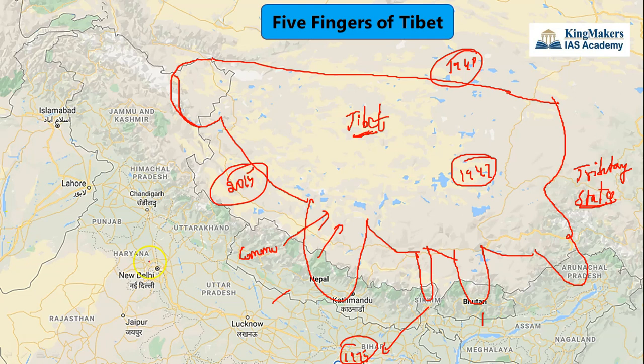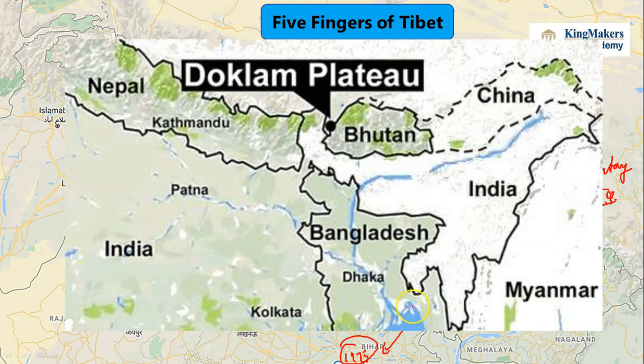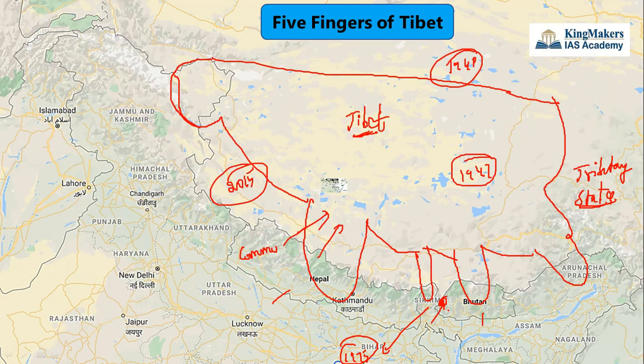And then in 2017 there was the Doklam standoff, where China came and occupied a region called Doklam, and the Indian army went and supported it. That was the reason for the Doklam standoff. In Arunachal Pradesh, the entire 1962 war took place. And the present conflict going on in 2020 is in the Ladakh region and in the Nakula region of Sikkim.